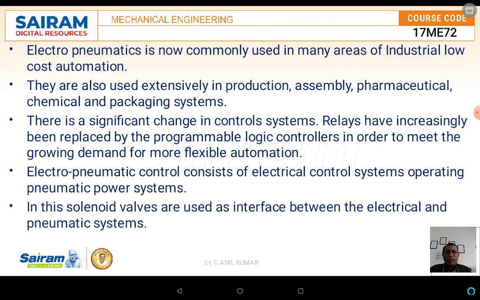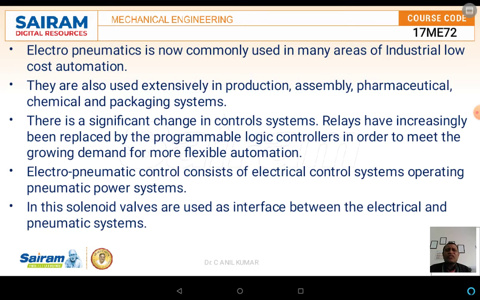Now the electro-pneumatic control systems consist of electrical controlling systems operating the pneumatic power systems. As I said at the beginning of this chapter, it consists of two things: one is the electrical controller and the other is the pneumatic system. These two controlling mechanisms are called electro-pneumatic control systems or electro-pneumatic controller circuits.